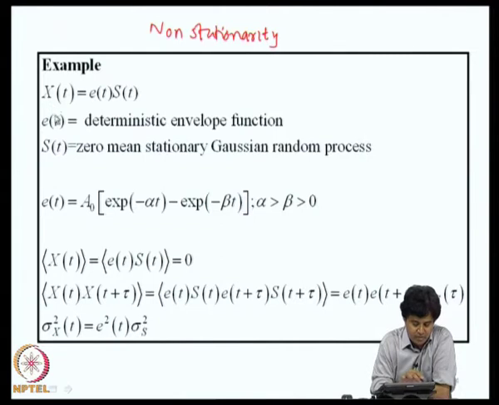X of t would be Gaussian because this is a linear transformation, it is a constant times a Gaussian quantity. So, the x of t would also be Gaussian. In modeling earthquake ground acceleration, this is one of the popular models that we will be using.